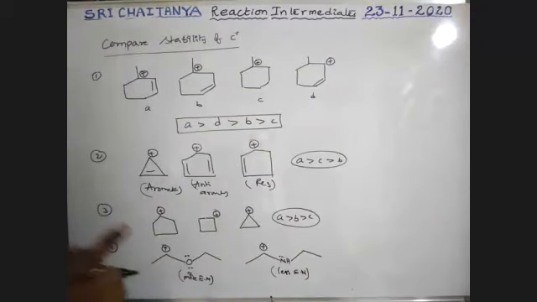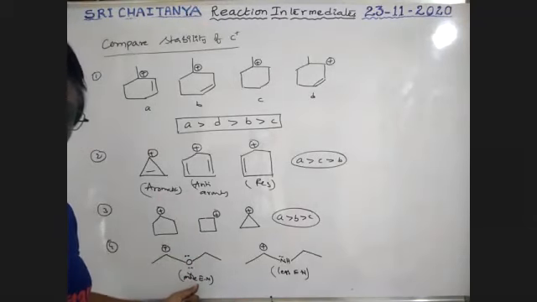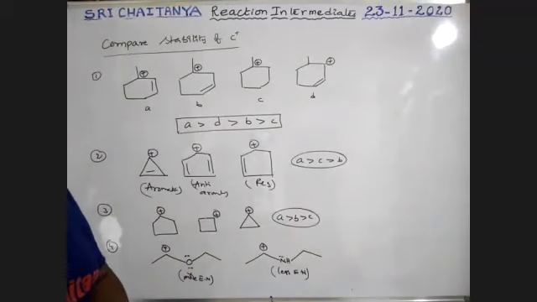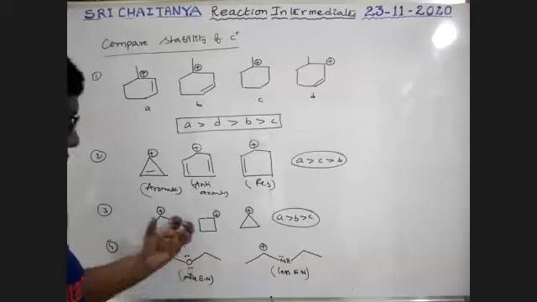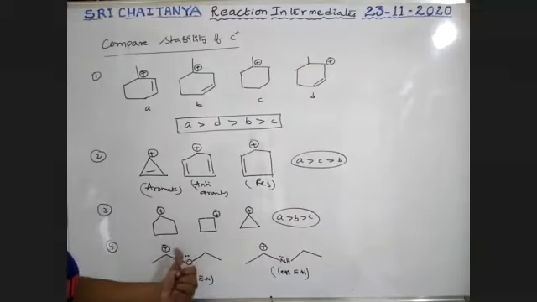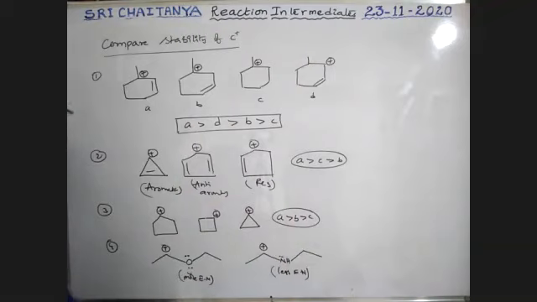A more electronegative element is not ready to give its electron pair in resonance because it attracts that electron pair towards itself. Therefore, this is ready to give, this is not ready to give. Therefore, our answer is A less than B.